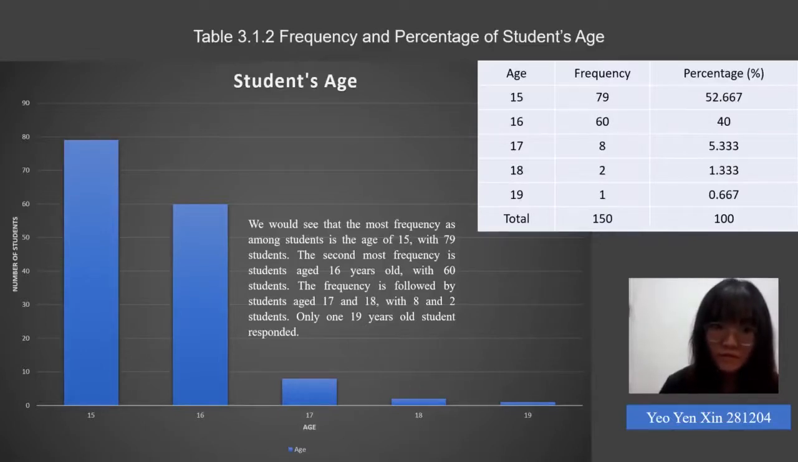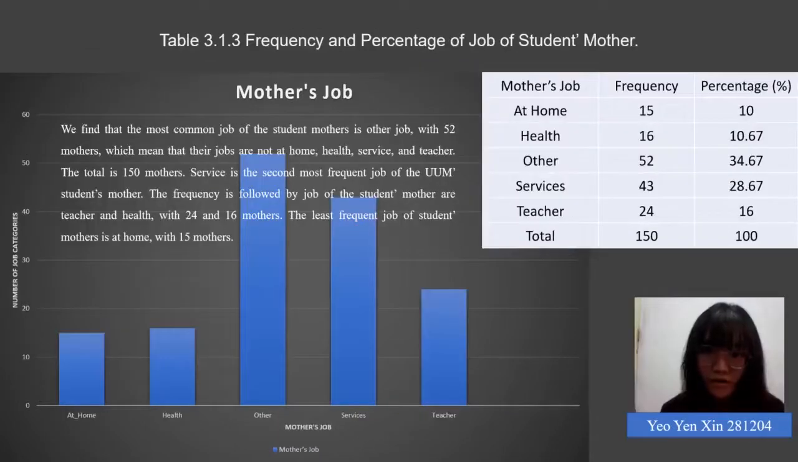This paragraph shows the job of the student's mother. We find that the most common job of the student's mother is other job, with 52 mothers, which means their job is not home, health, service, or teacher. The total is 150 mothers. Service is the second most frequent job of the student's mother. This is followed by teacher and health, with 24 and 16 mothers. The least frequent job of the student's mother is at home, with 15 mothers.